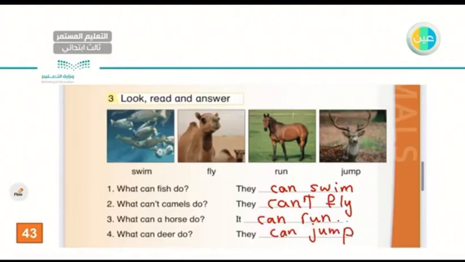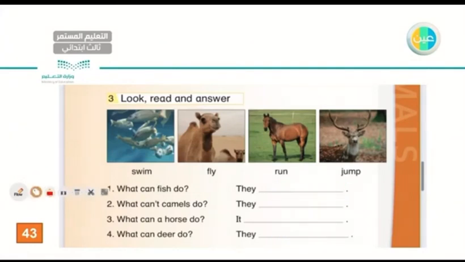What can fish do? They can swim. What can't camels do? They cannot fly. What can a horse do? It can run. What can deer do? They can jump. Very good. Let's go to the next slide.